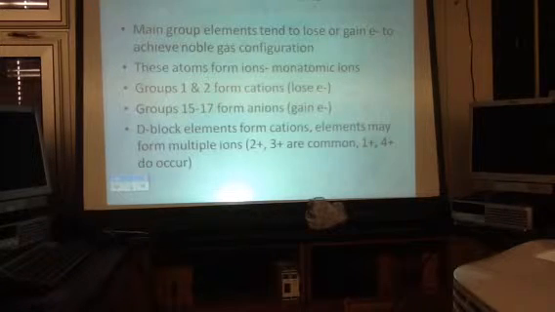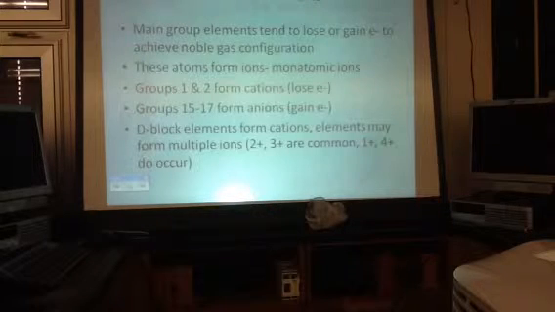Okay, so groups 1 and 2 are going to lose electrons, form positive ions. Groups 15 through 17 are going to gain electrons, form negative ions. Then we have the metals, transition metals. So that's this whole D block out in the middle, plus some of the metals over on the edge, things like tin and lead and bismuth, aluminum. Those also form cations. So basically metals are always going to form cations.